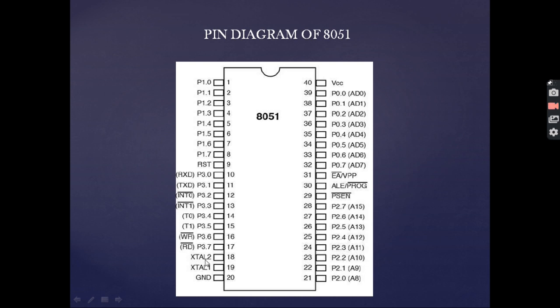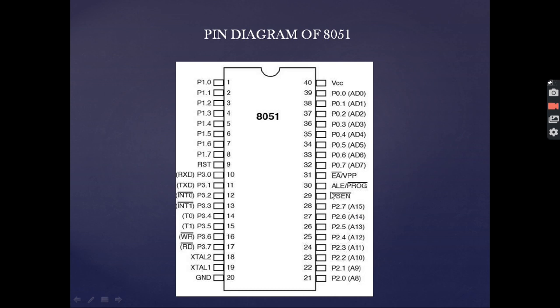variables into the memory. Pin 18 and 19 are reserved for crystal oscillator for providing the particular frequency to the system. Pin number 20 is for ground and pin number 40 is for VCC power supply. Now coming to pin number 21. From pin number 21 to 28 we have port 2. And in the bracket we can see there are higher order address lines which are also assigned on these ports.